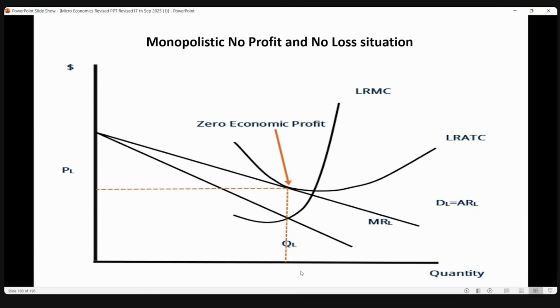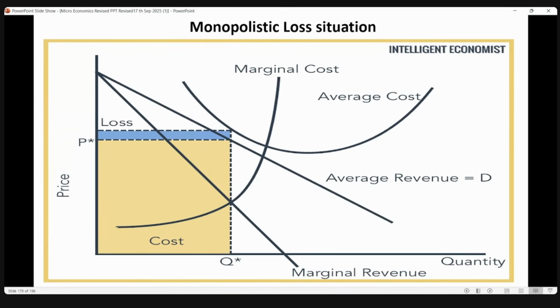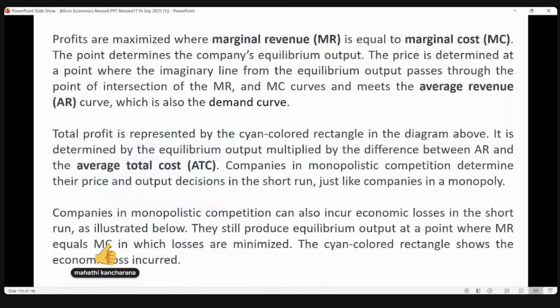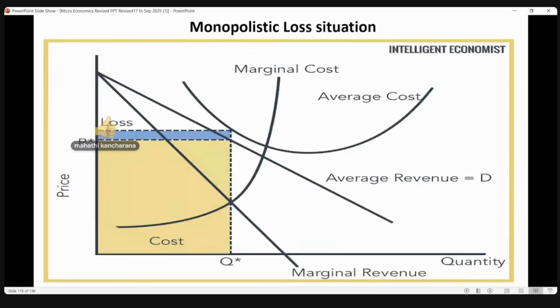And this is the no profit, no loss situation. In monopolistic competition you can leave it in between. And if you draw the MR curve and you still produce, marginal revenue will become negative. You can either leave it like this, or you can draw it and show that marginal revenue is becoming negative.